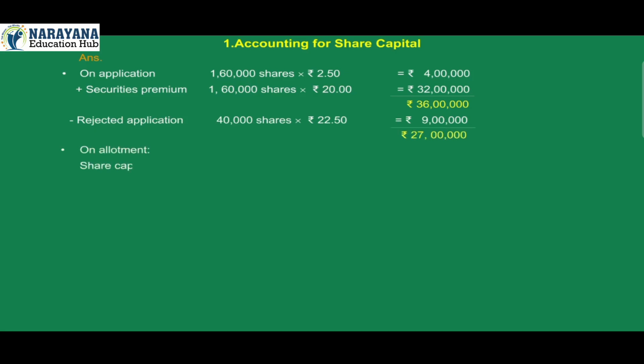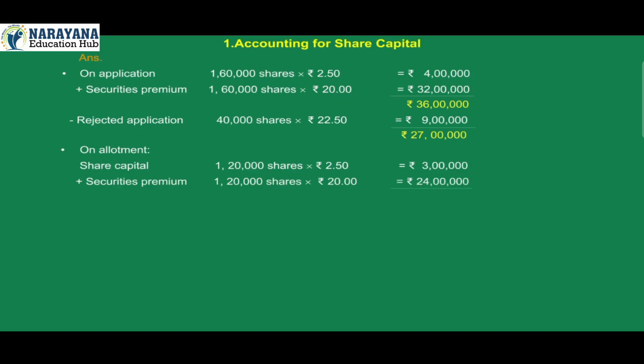On allotment, share capital 1,20,000 shares into Rs 2.50 is equal to Rs 3 lakh plus securities premium 1,20,000 shares into Rs 20 is equal to Rs 24 lakh. Bank account is equal to Rs 27 lakh.